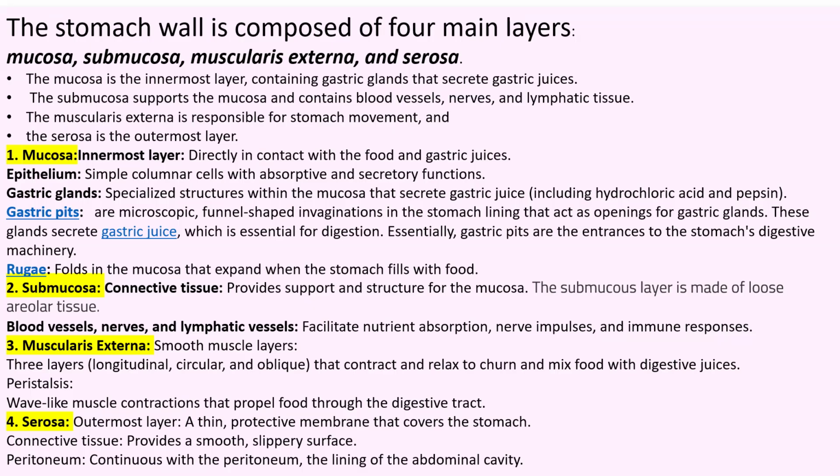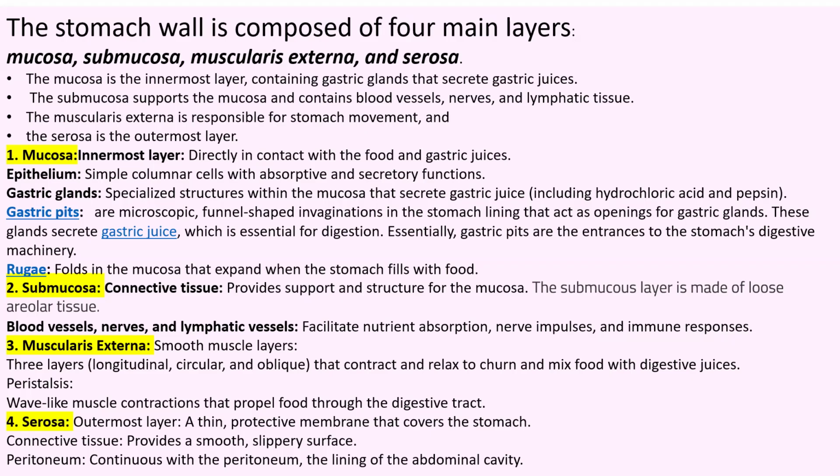Next layer is submucosa. Submucosa is made up of connective tissue. I have shown the image, and I'm going to show you the image in the next slide also. So what is the function of connective tissue? It provides support and structure for the mucosa. Submucosa is made up of loose areolar connective tissue.